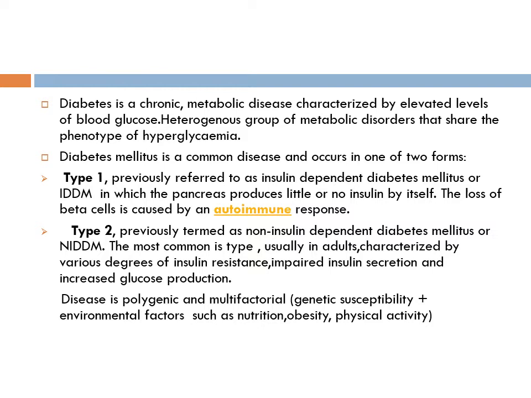Oral hypoglycemics are enough to check the sugar levels, but later on they may turn insulin dependent. The disease is polygenic and multifactorial, with genetic susceptibility as well as environmental factors like obesity, lack of physical activity, etc.